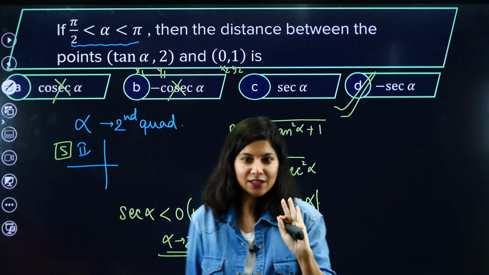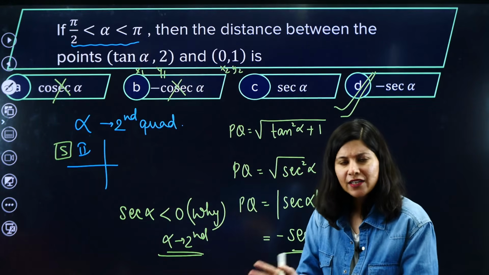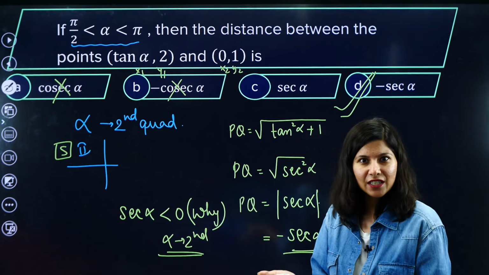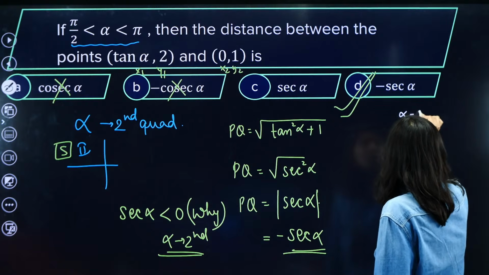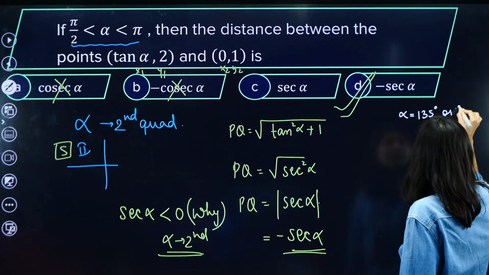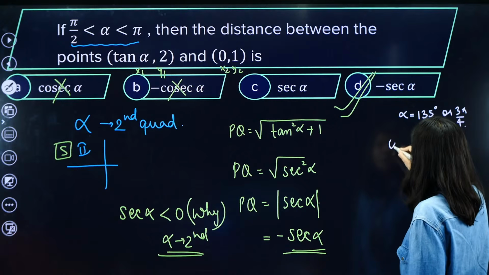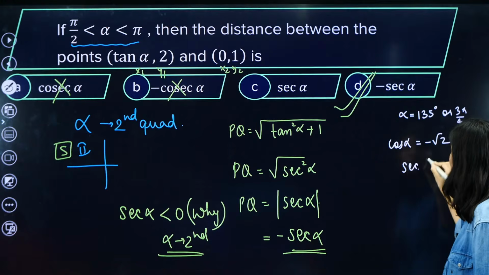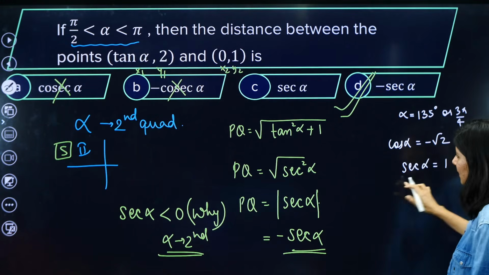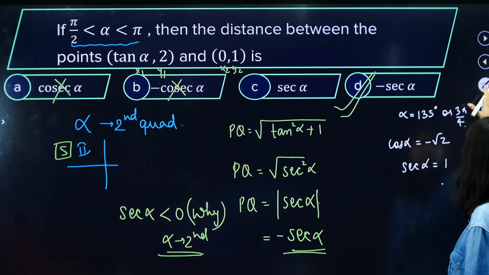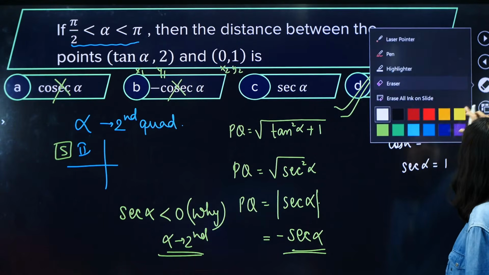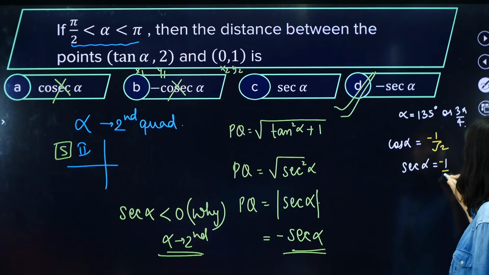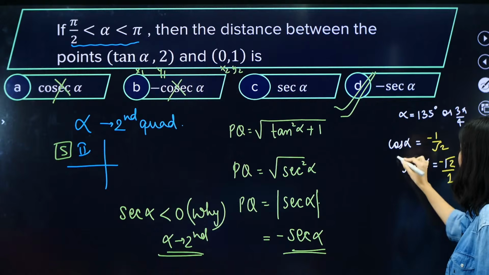So just tell me one thing. Let us pick any angle which you are comfortable in. Do you know 120 degrees? Or 135 degrees? Let's take alpha equal to 135 degrees, or we can say 3 pi by 4. Here cos alpha is negative, obviously. So sec alpha will become, sorry, cos alpha is minus 1 by root 2 because it is in the second quadrant. So this is going to be minus root 2 by 1. This is your sec alpha.